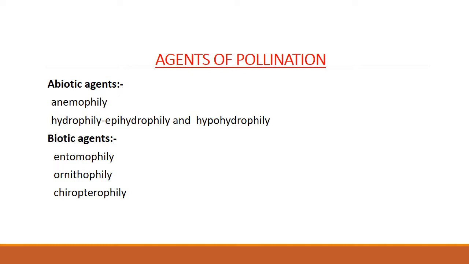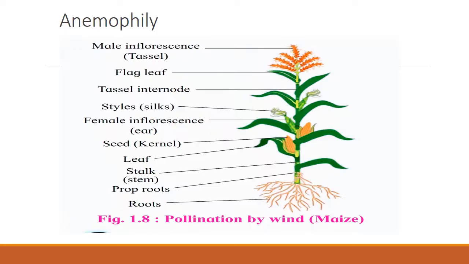We will see the example of this anemophilous flower. It is given in your book. The same diagram is shown here now. See, this is maize, jowar, rice, all these cereal plants. They have anemophilous flowers, with very small, light weighted pollen grains that are easily carried by the wind.